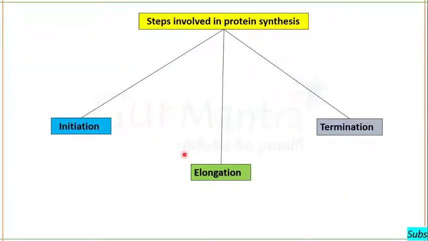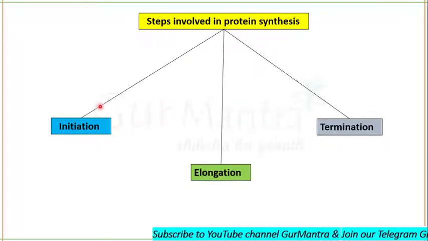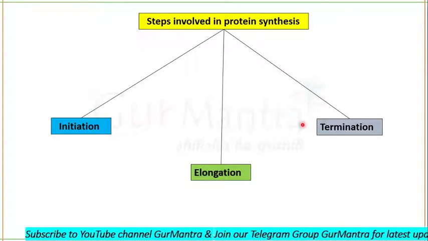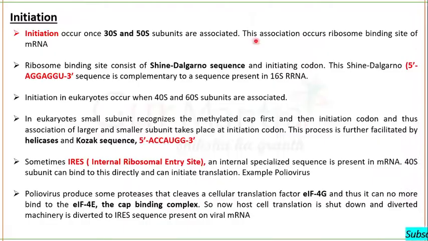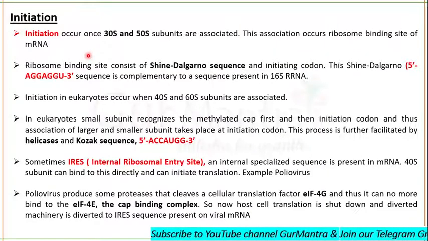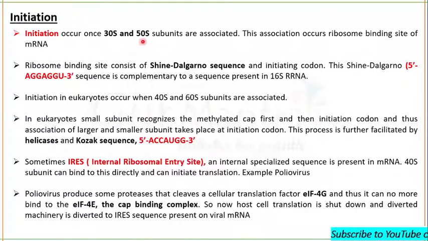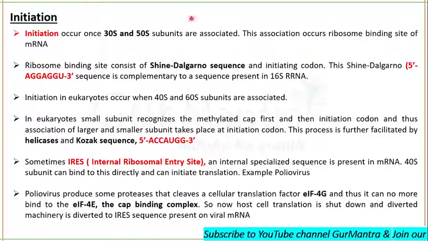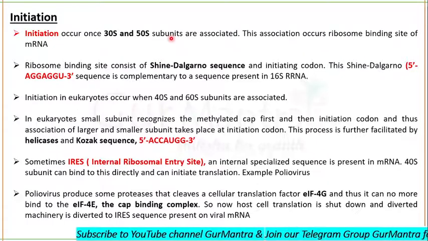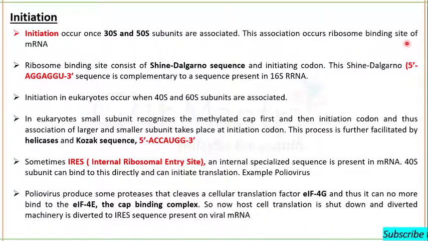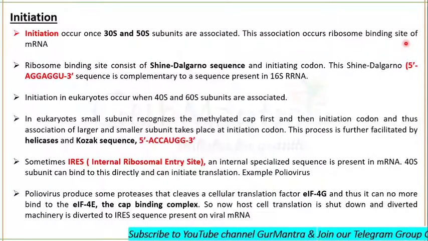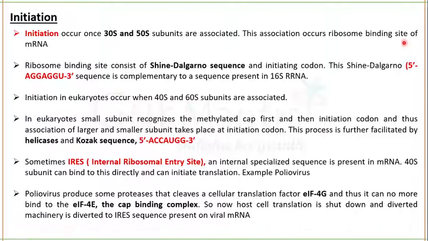Clear? Okay. So what are the steps involved in protein synthesis? Very basic steps, as in replication and transcription: initiation, elongation, and termination. And we will be talking about initiation only in this video. When we say that protein synthesis has been initiated, it will be initiated only when the 30S and 50S subunits, in the case of prokaryotes, are associated. These subunits are associated on a ribosome binding site, and this association also requires some initiation factors, and we will talk about those initiation factors later in this video.